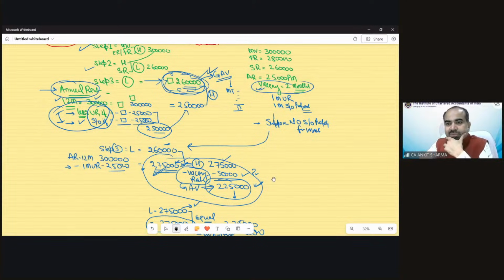Gold is asking, sir, what if the annual rent is equal to step number 3? Can we claim vacancy rent, sir? Yes, exactly, we can consider it and we can claim the vacancy rent, because if my standard rent value and this annual rent based value are equal, we can claim that. On paper, this question looks much easier than salary and tax calculation, because there is no long provision. You only have to find out the GAV, that's it. If you are able to calculate the GAV, the question has been solved.